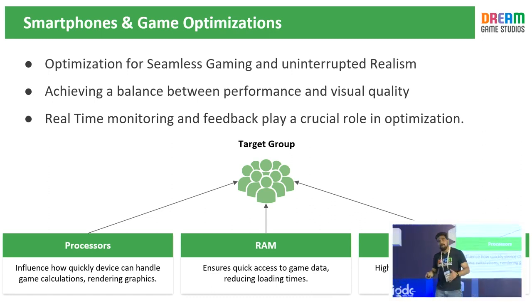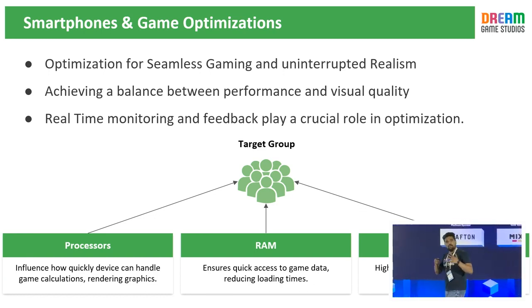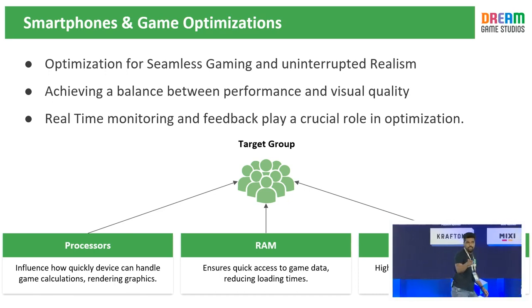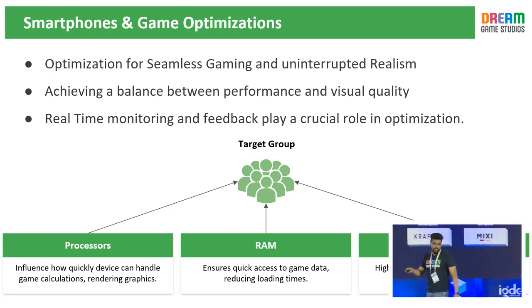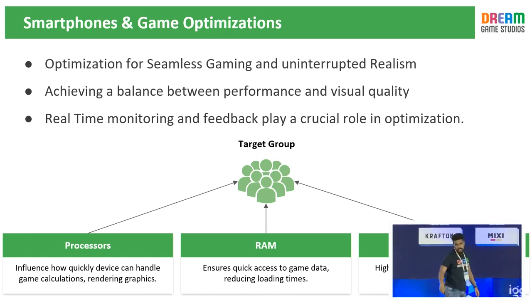So I need to find a balance. I need an outfit wherein I can look glam plus I can dance for 2 to 3 hours. It's the same for optimization and for creating games on smartphones. It's about achieving a balance between performance and visual quality. And lastly, we have profiling tools that are available.